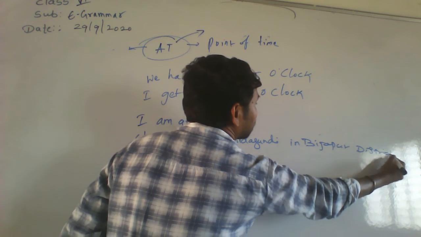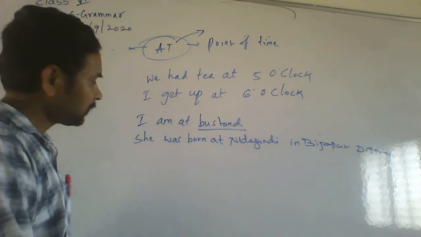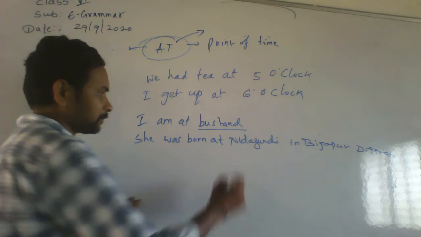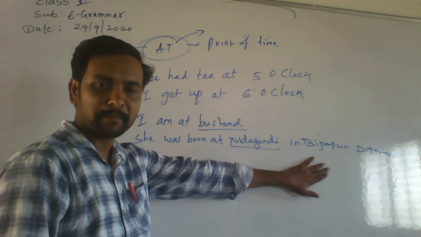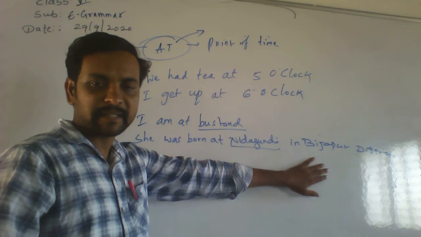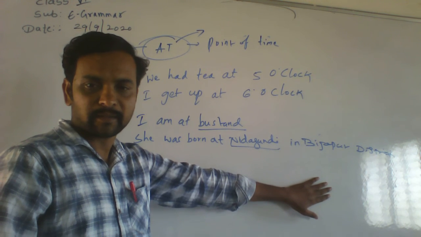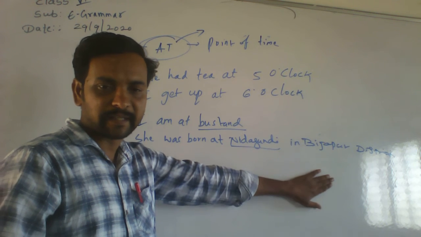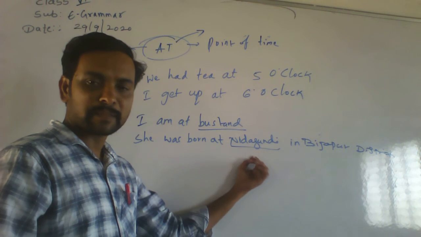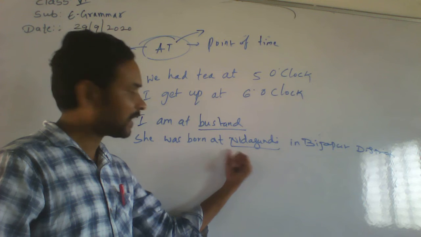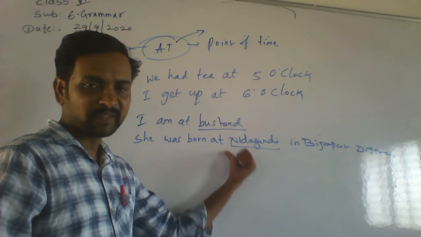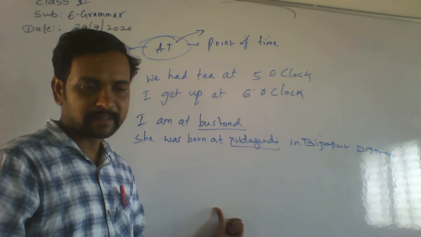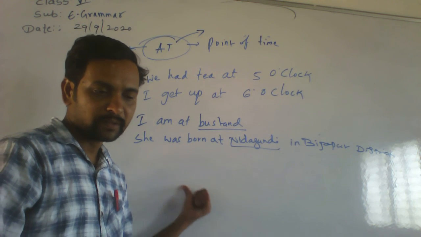See here. So here she was born at Nidamandi. Nidamandi is a small city. When you compare to Bijapur, Bijapur is a big city. Is it right? Okay. So Nidamandi is a small area or small city. At the moment we have used at. I am at a market. This line we have to use. Okay.